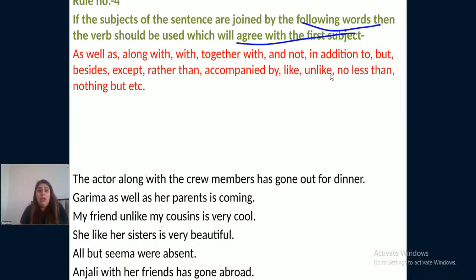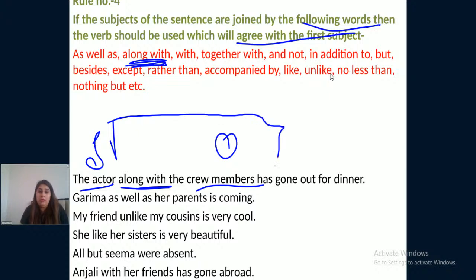The actor along with the crew members: along with is mentioned here, crew members is the object, actor is the subject, actor is singular, so the verb is singular. Garima as well as her parents is coming. As well as is mentioned here, her parents is the object, Garima is the subject, singular, so a singular verb.